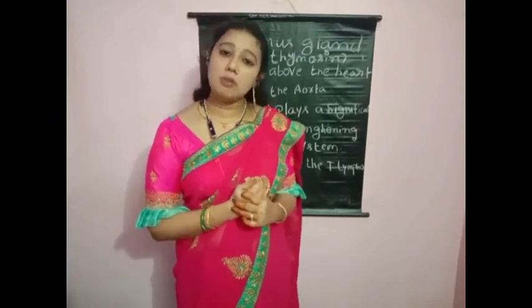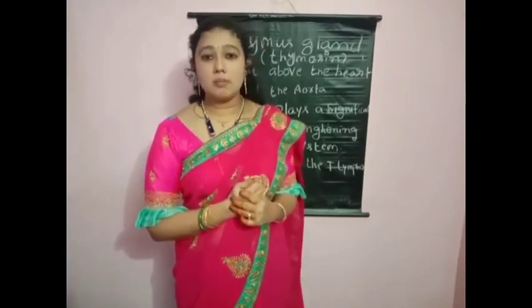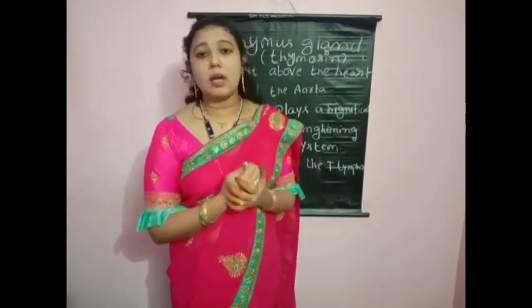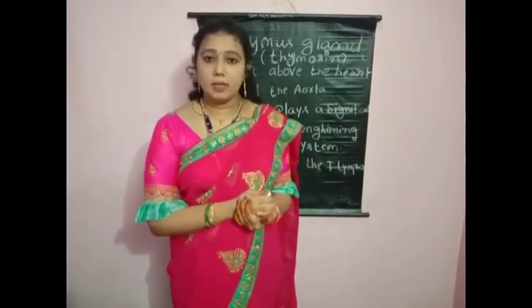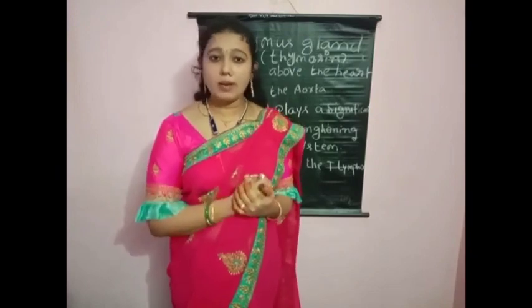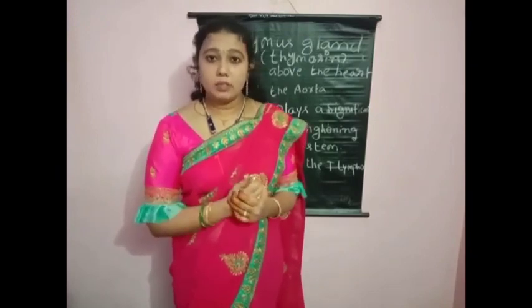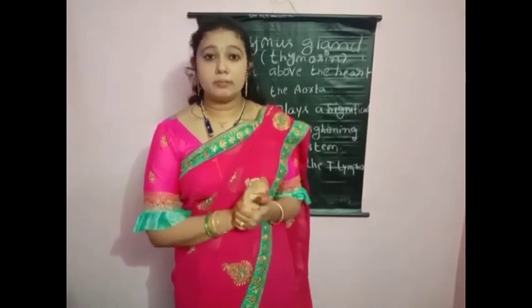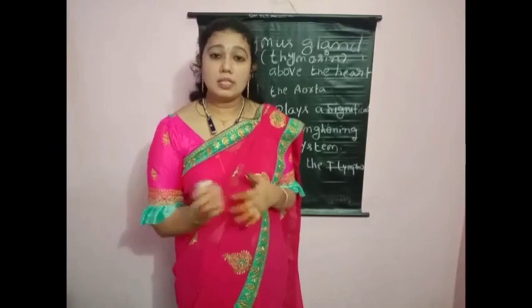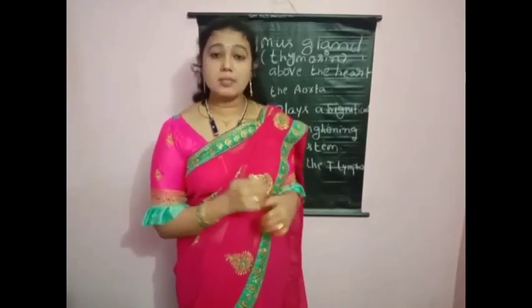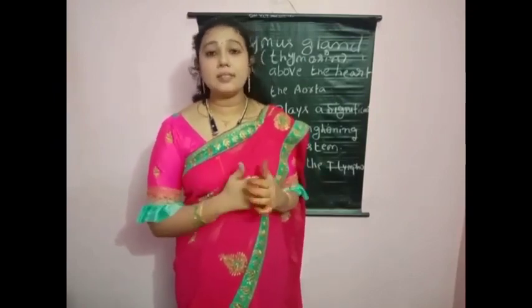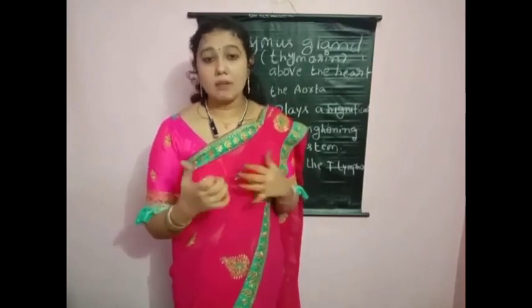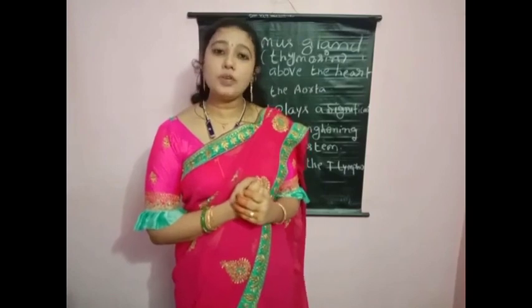What is meant by immune system? Immune system means we get resistance power against diseases. Now see, children, some people are not getting COVID and some people easily get COVID. The reason is that it is based on immunity power, resistance power. How do we get resistance power, children? We should have a sufficient amount of lymphocytes.